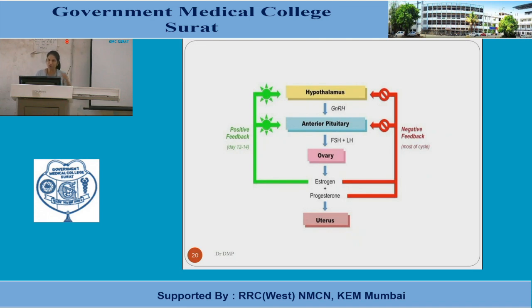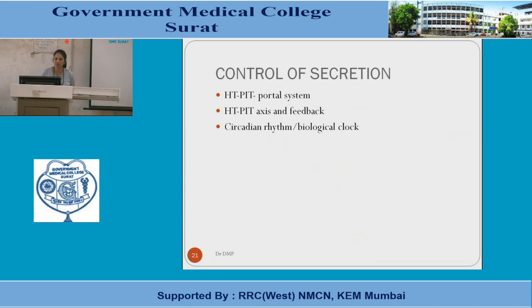So these loop mechanisms can be observed in the positive and negative feedback mechanism. This is how the control of the secretion of hormone can be studied. Control of the secretions depends on the various axes. Commonly in the endocrine gland, we must know about the hypothalamo-hypophyseal portal circulation and system.